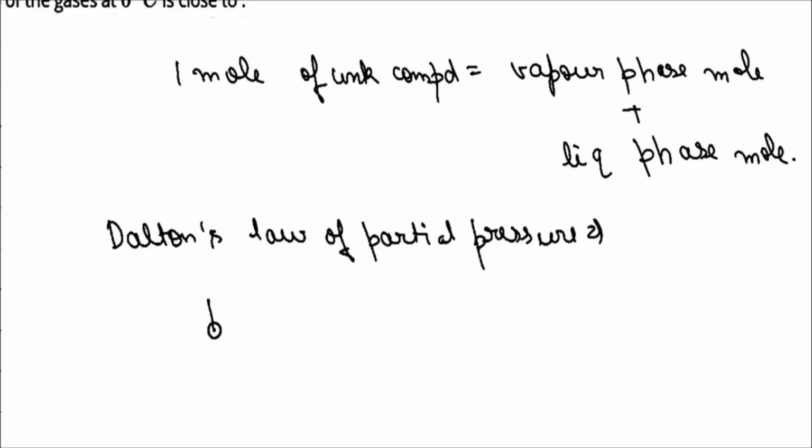For example, if we take P total and we have three gases A, B, C, then P total is equal to the sum of the partial pressures of all three gases.